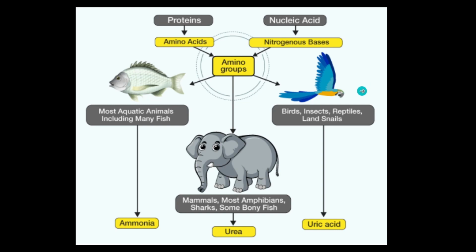There is one more type of excretion that we can observe, guanotelism, that happens in arachnids, basically in spiders and scorpion-like animals.